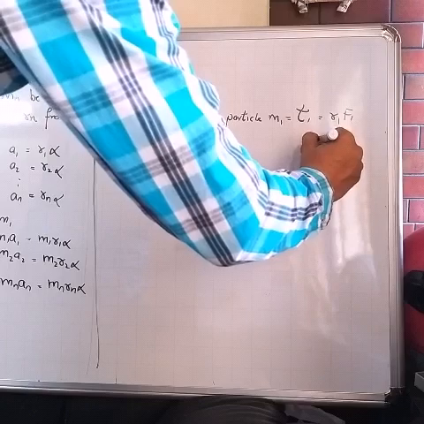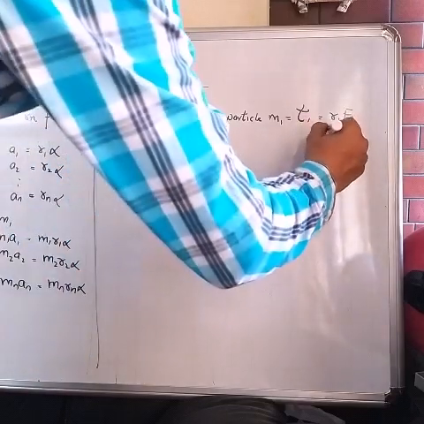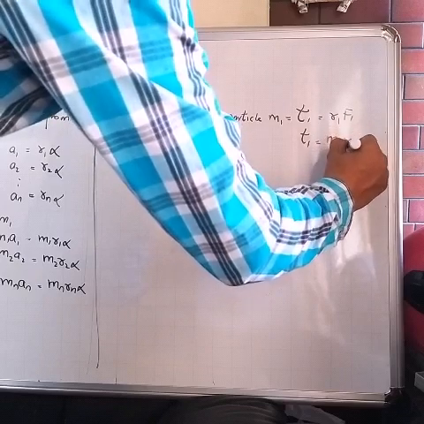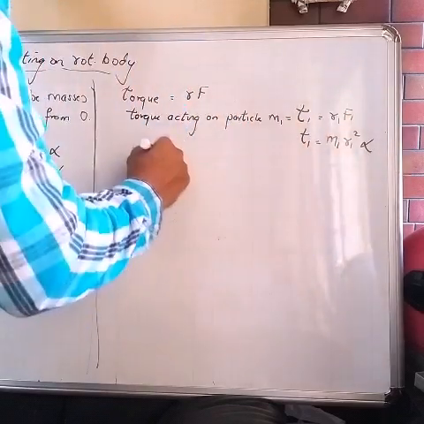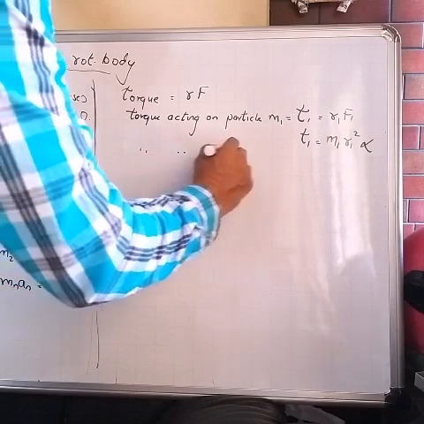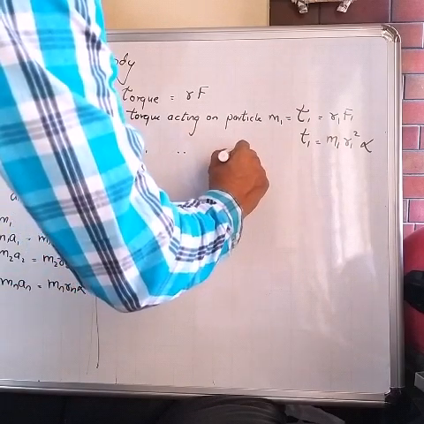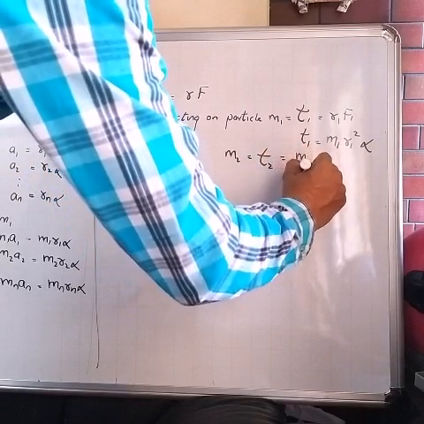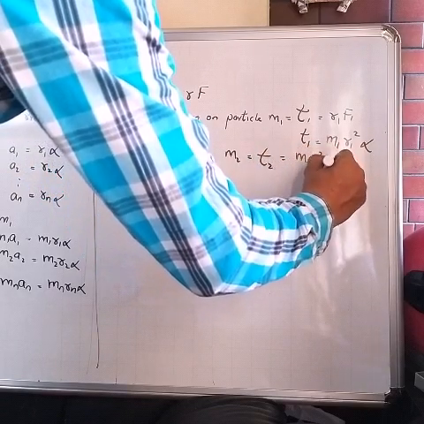But F1 is m1 r1 alpha, so I'll write tau 1 equal to m1 r1 square alpha. Similarly, the torque acting on the particle of mass m2 will be tau 2 equal to m2 r2 square alpha.